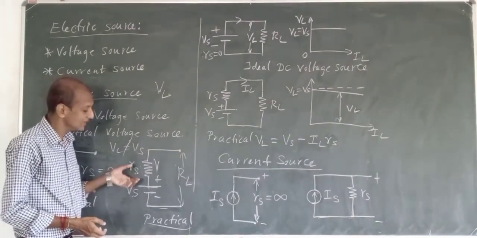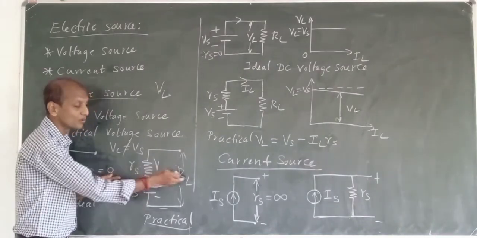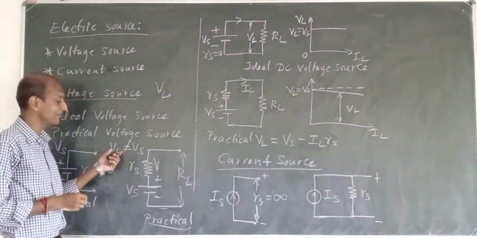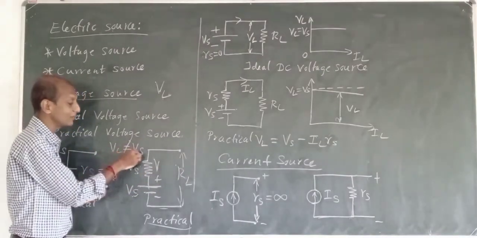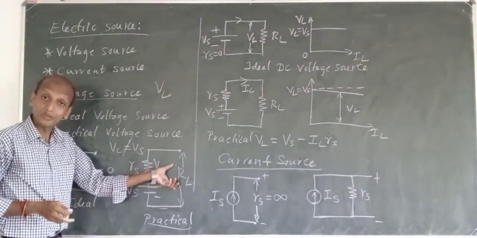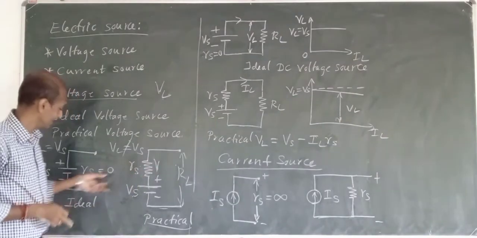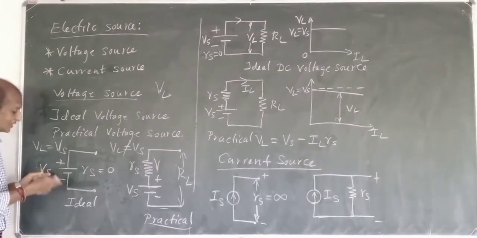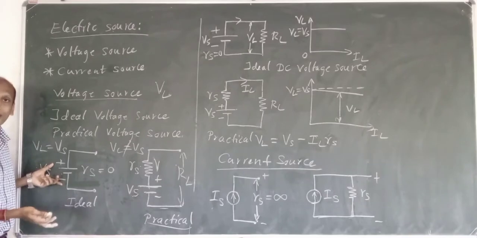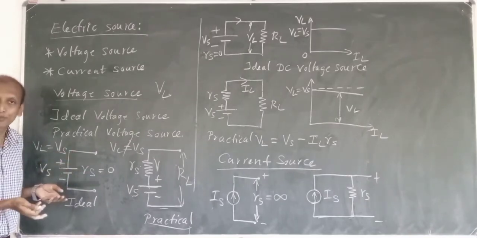So we know that, isn't it? Yes. So all of this Vs would not go to the load. I will be saying that VL is not equal to Vs, because Vs will be more and VL will be less. Less voltage will come to the load because some of the voltage will be dropped across your RS. But here it is not so, isn't it? Here RS is said to be 0 ohms, and when there is no resistance, no voltage will be dropped, isn't it?